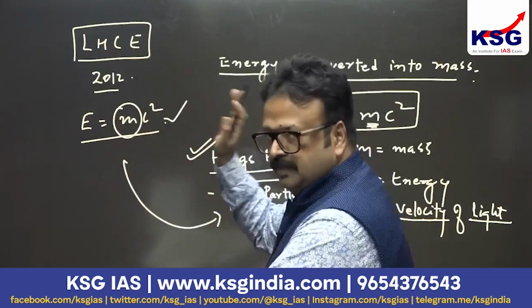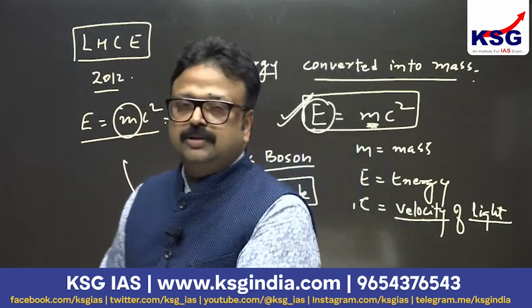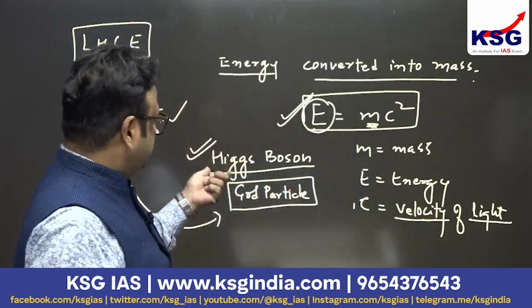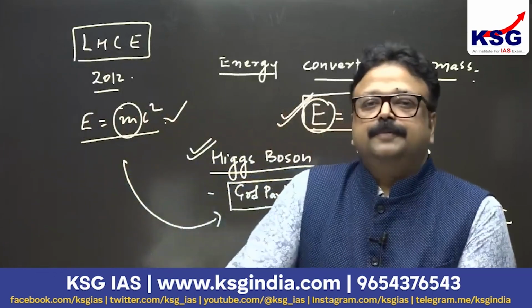Although the conversion was proved by Einstein, the fact that God-particle-like particles originated after the Big Bang was proved in 2012. Peter Higgs was rewarded the Nobel Prize in Physics for this.